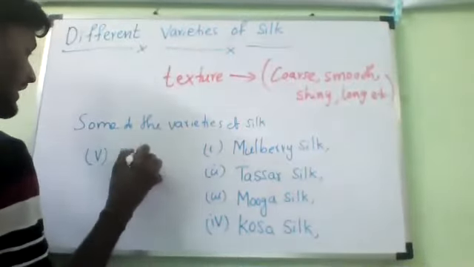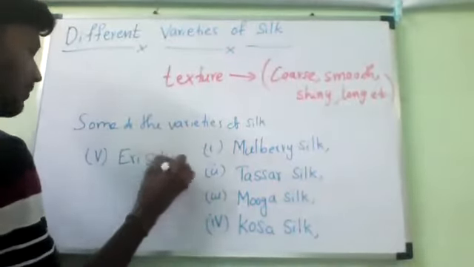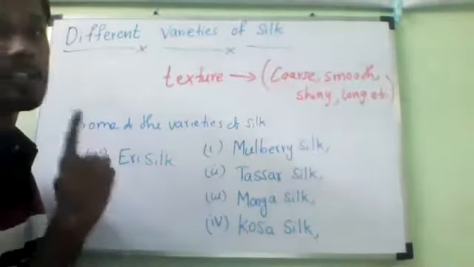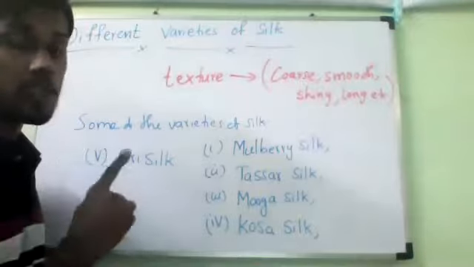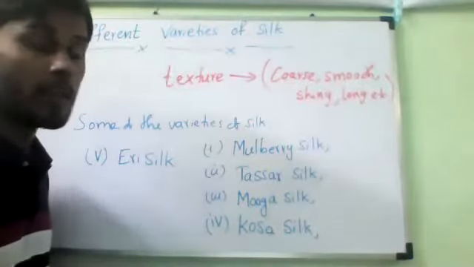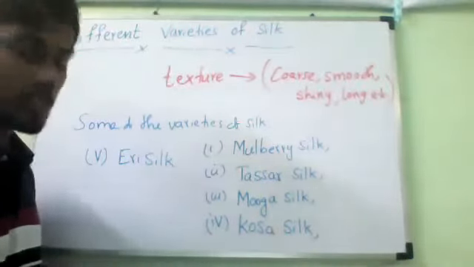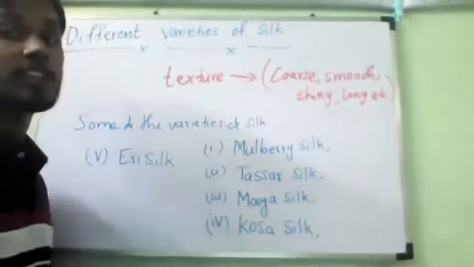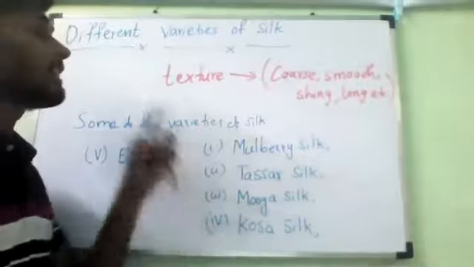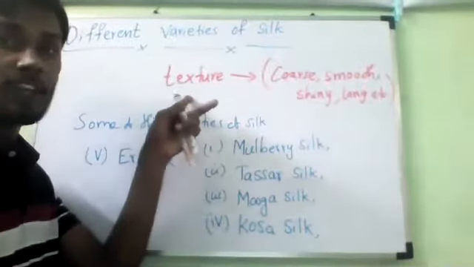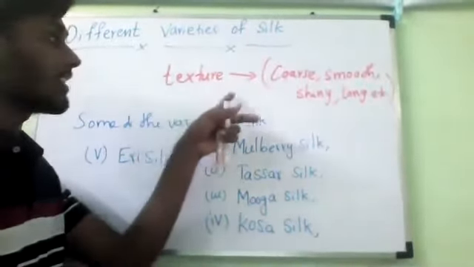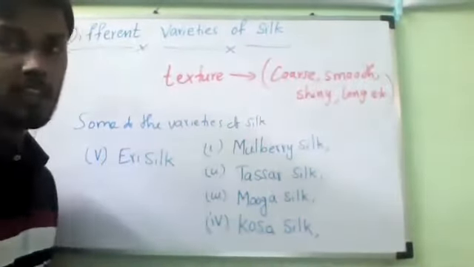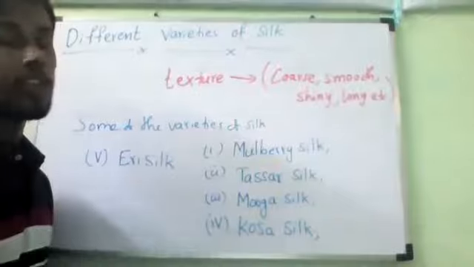Eri silk. These silks are obtained from cocoons spun by different types of silkworms. Different silk moths will produce different silk fibers. They are different in texture, in the sense of coarse, smooth, shiny, long, etc. Now let us see.